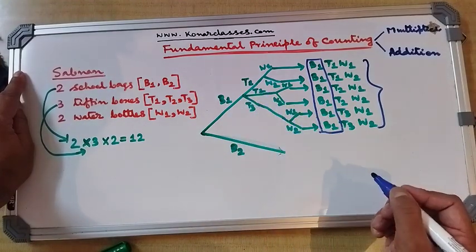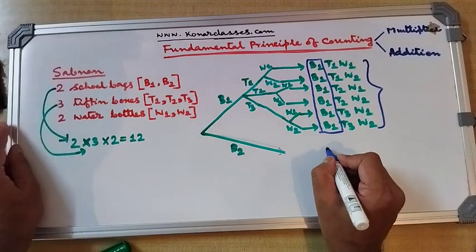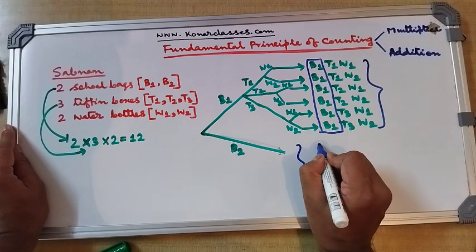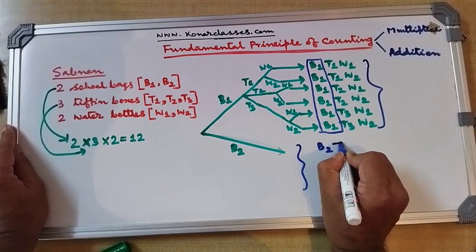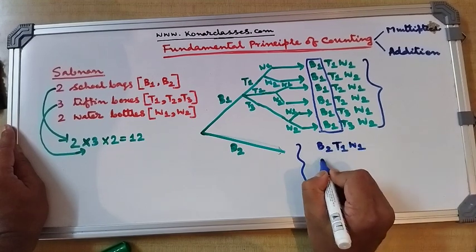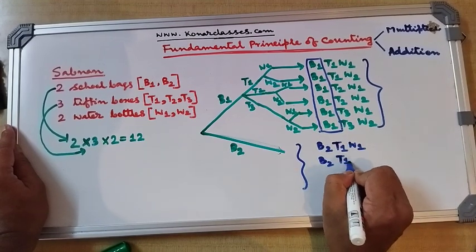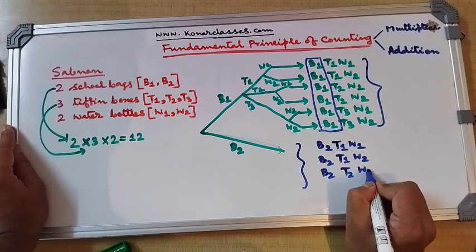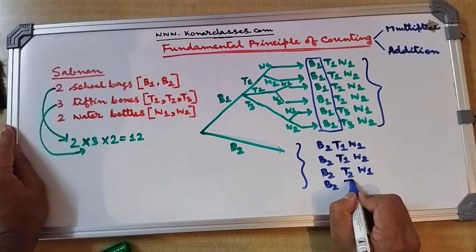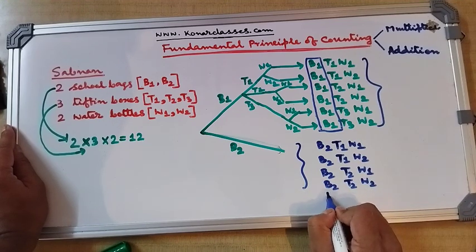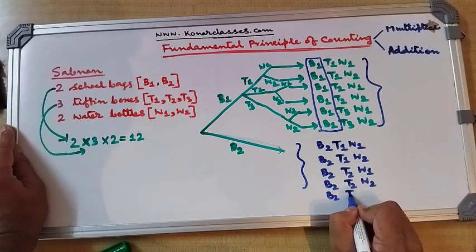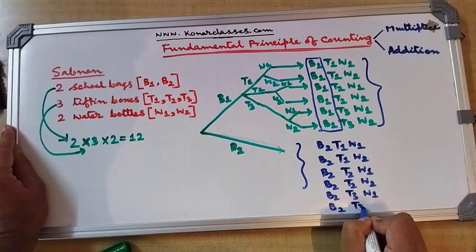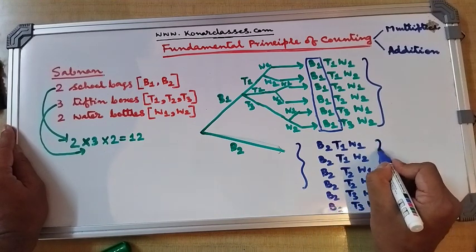The patterns we are going to get in this branch are B2, T1, W1, B2, T1, W2, B2, T2, W1, B2, T2, W2, B2, T3, W1, and finally B2, T3, W2. So this is also 6.